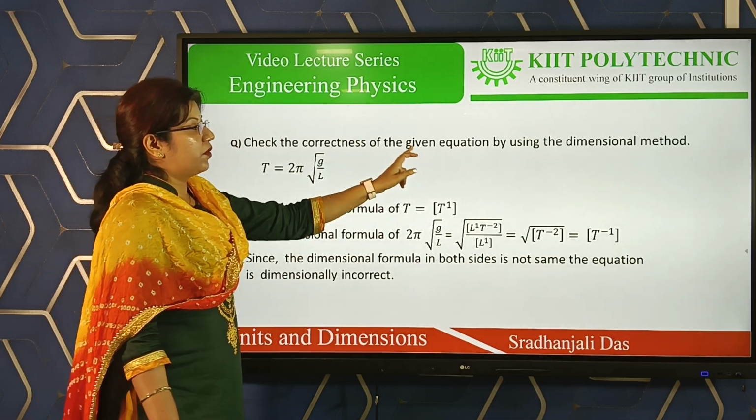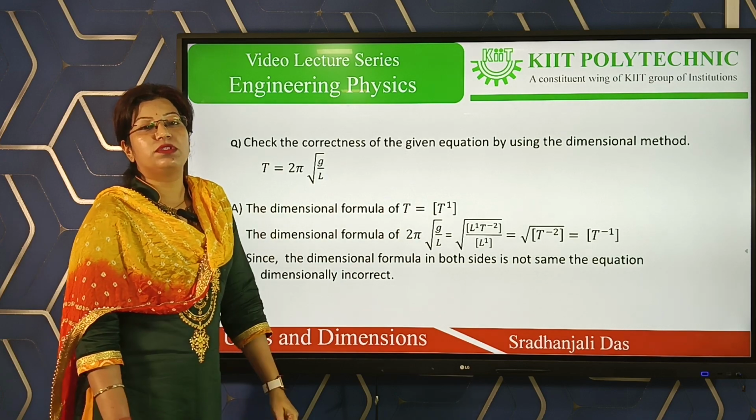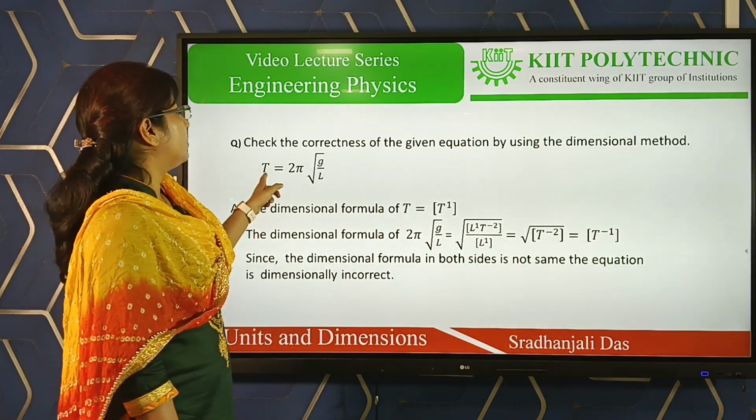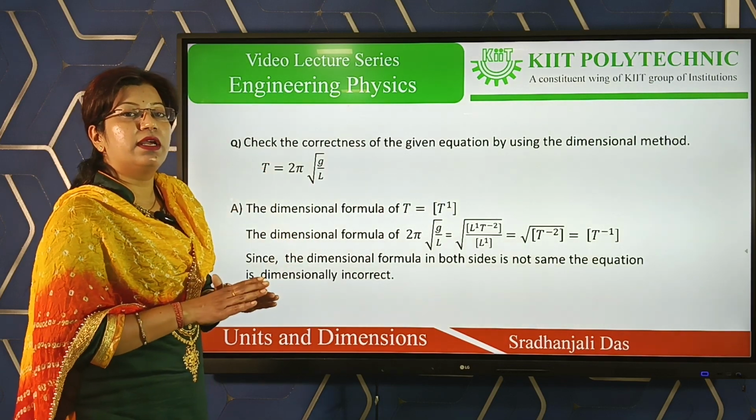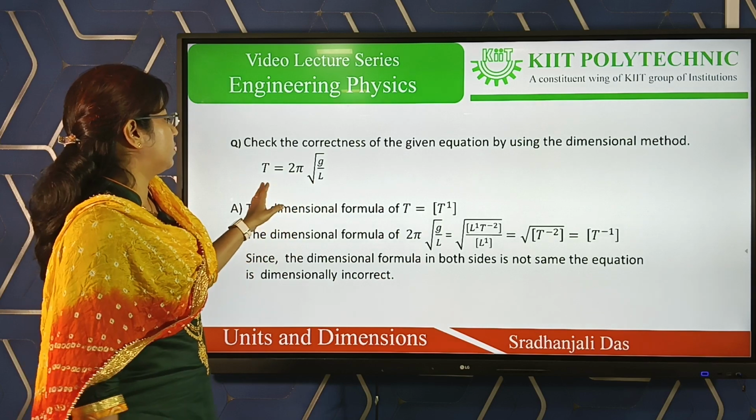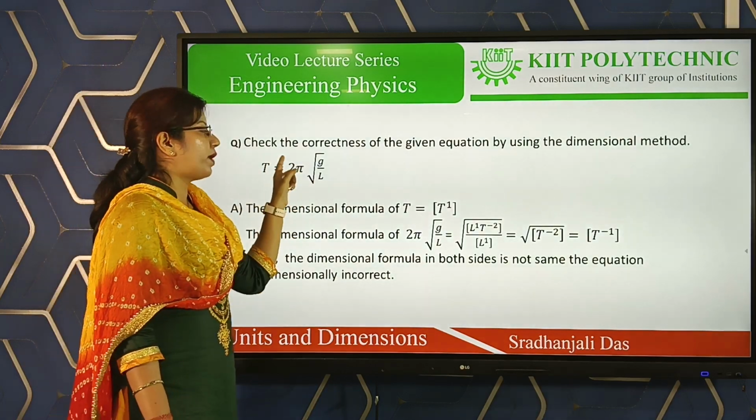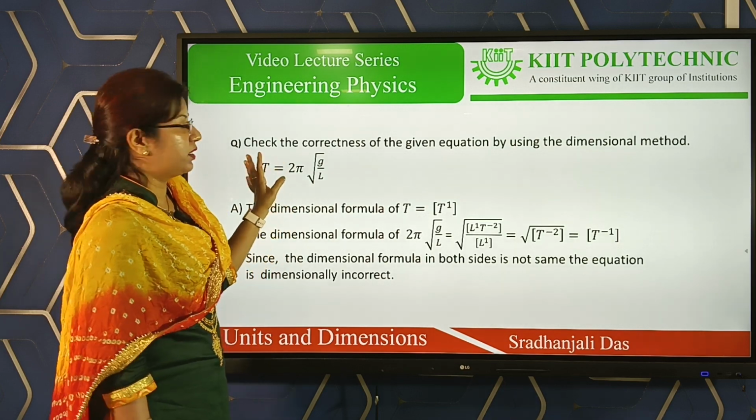Check the correctness of the equation T equals 2π square root of L by G using the dimensional method. Here T is the time period, and remember all the numerical terms are dimensionless. Whatever may be the terms, all the numerical terms are dimensionless. That means 2π has no dimensional formula. It is a dimensionless quantity.